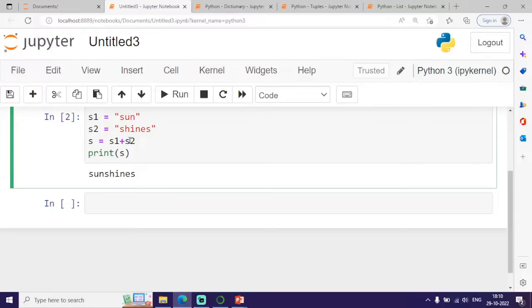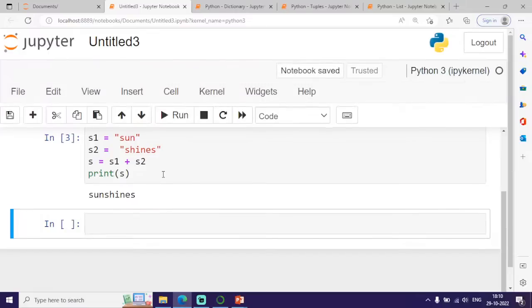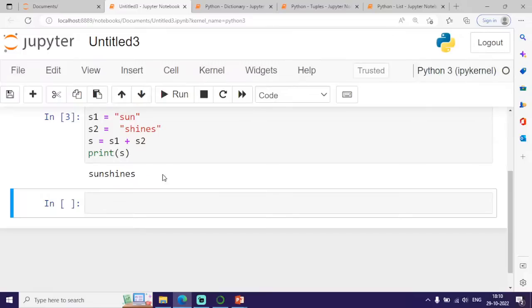So if I want to join two strings, say for example sun shines, I am just giving like this. Or if I want to join two strings similar to adding numbers. Yesterday I was discussing with you about different types of operators available in Python. What is the use of arithmetic operators? What is the use of relational operators? And what is the use of logical operators? Clear? So if I want to join two strings, I can go for this concatenation plus operator.